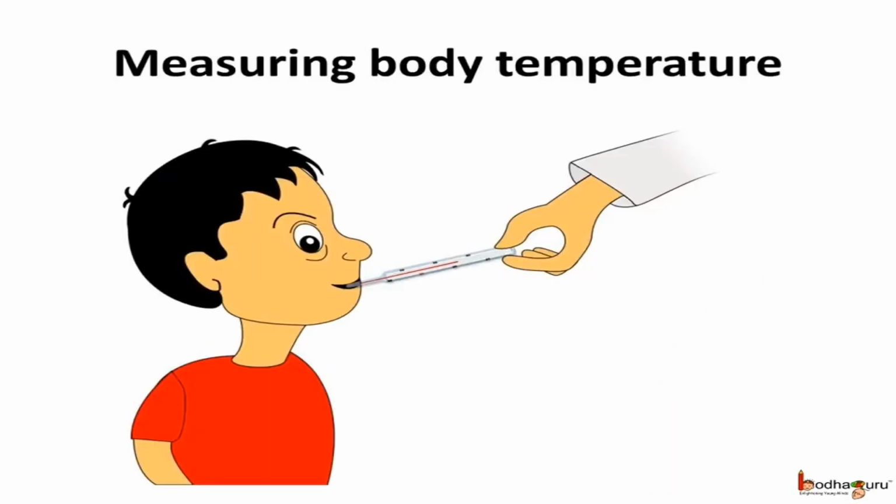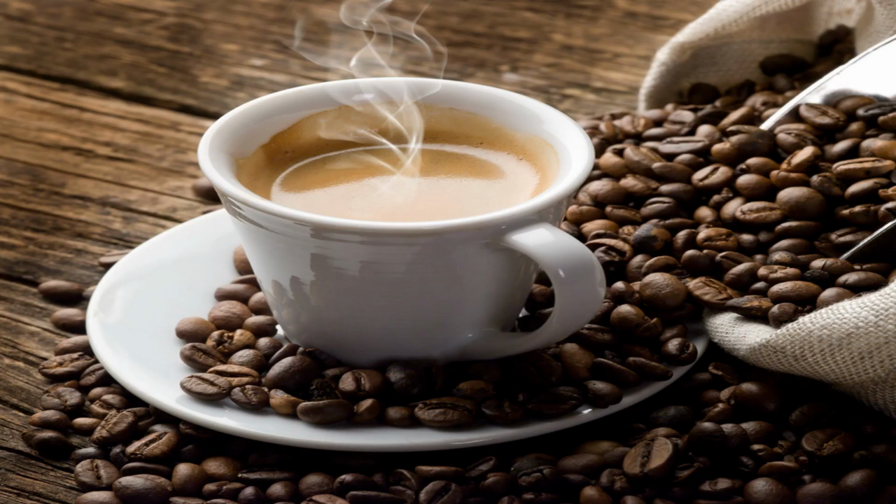Children, when you get fever, your body becomes hotter than normal. To know how much hotness is there in your body, we need to use a thermometer. We can use a thermometer to find how hot your body is. Children, see, if your mother has prepared coffee and kept it in front of you, which is very hot, what will you do? Will you drink it instantly?